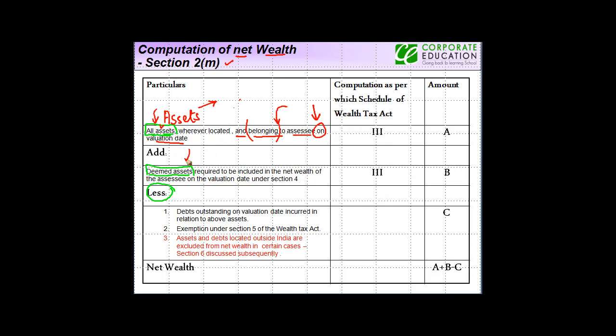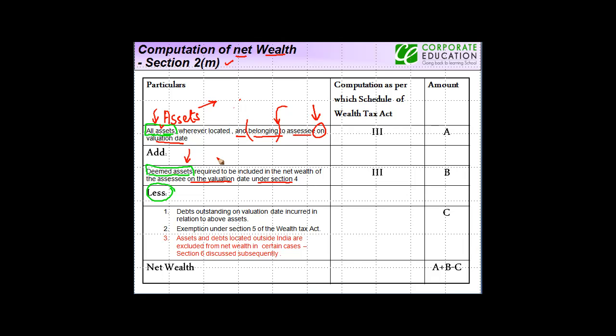The second thing which has to be added, deemed assets, required to be included in the net wealth of the assessee on the valuation date under section 4. So just like you saw something in the house property where there was a concept of deemed property, similarly there are certain assets which are deemed to be the asset of the assessee for wealth tax purpose.